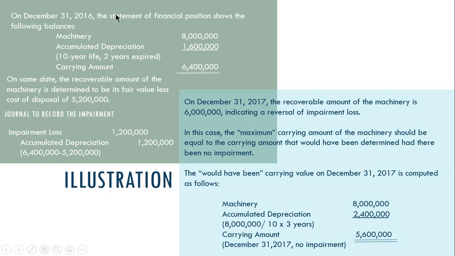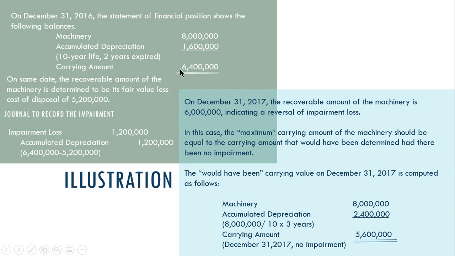On December 31, 2016, the statement of financial position shows the following balances. So 8 million cost, 1.6 million accumulated depreciation, 10-year ang useful life, 2 years na yung expired. So 2-year na pala yung age ng machinery. So may carrying amount na 6.4 million, 8 minus 1.6. Now, on same date, the recoverable amount of the machinery is determined to be its fair value less cost of disposal of 5.2 million. So ito daw yung recoverable amount ng asset.